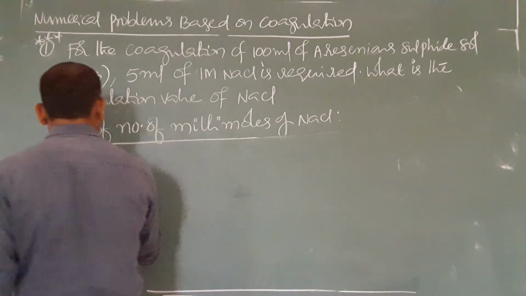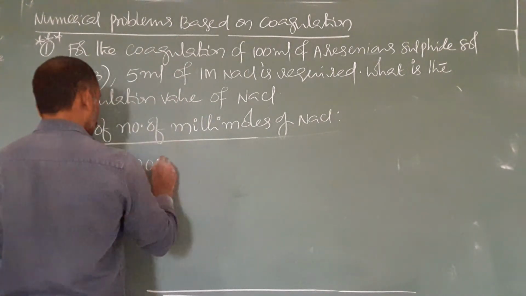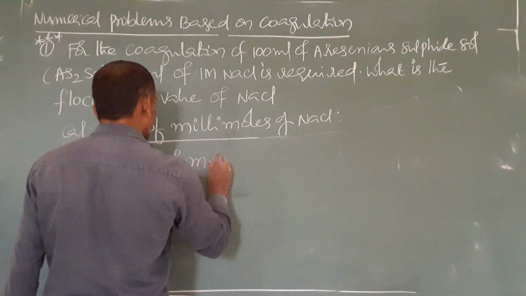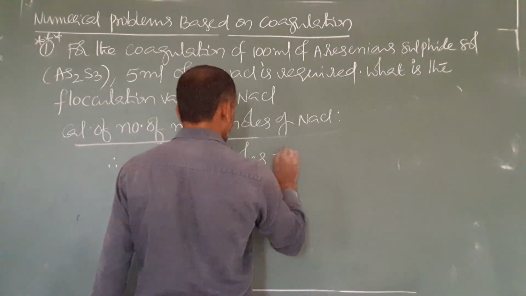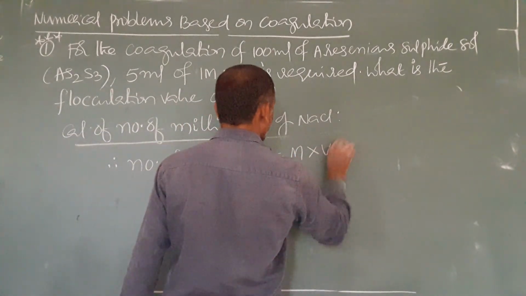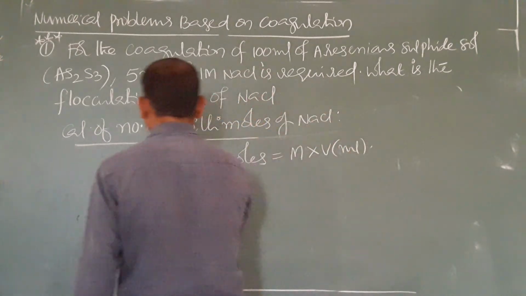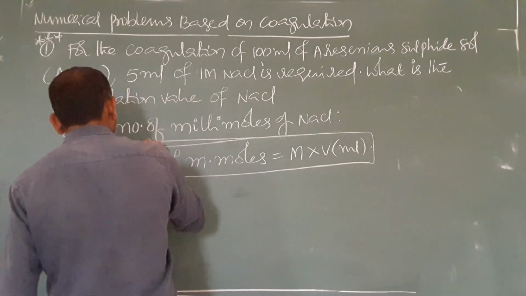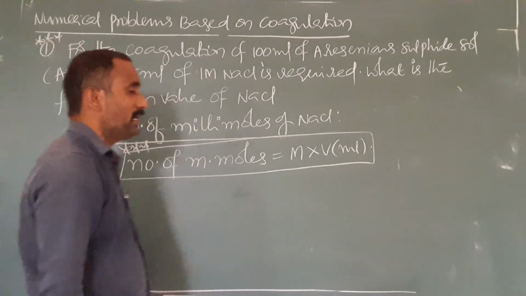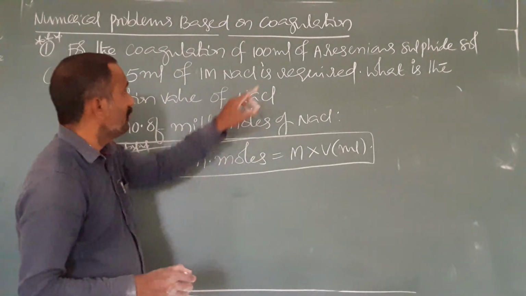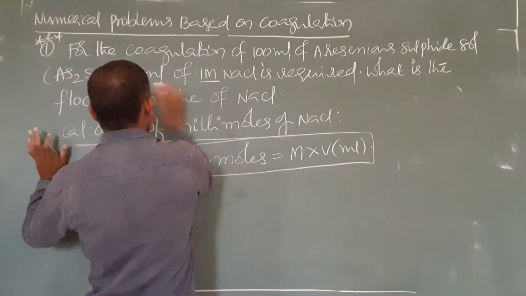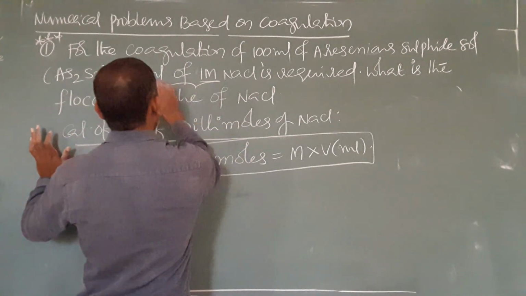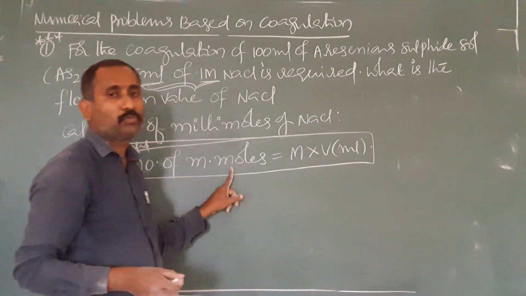This simple formula you should remember: number of millimoles equals molarity into volume in ml. Whenever molarity and volume in ml are given, immediately multiply both, you will get millimoles.